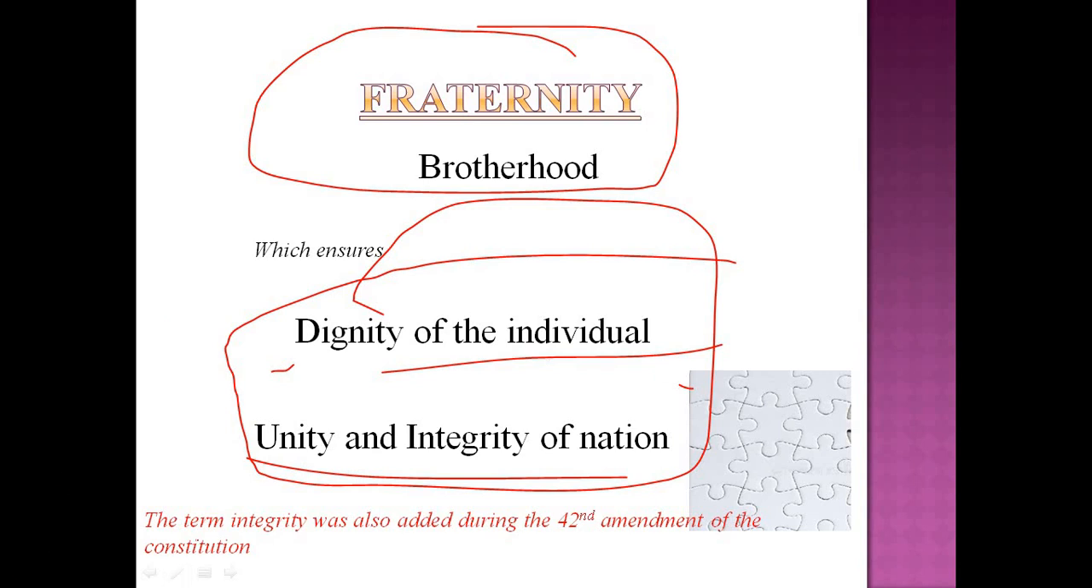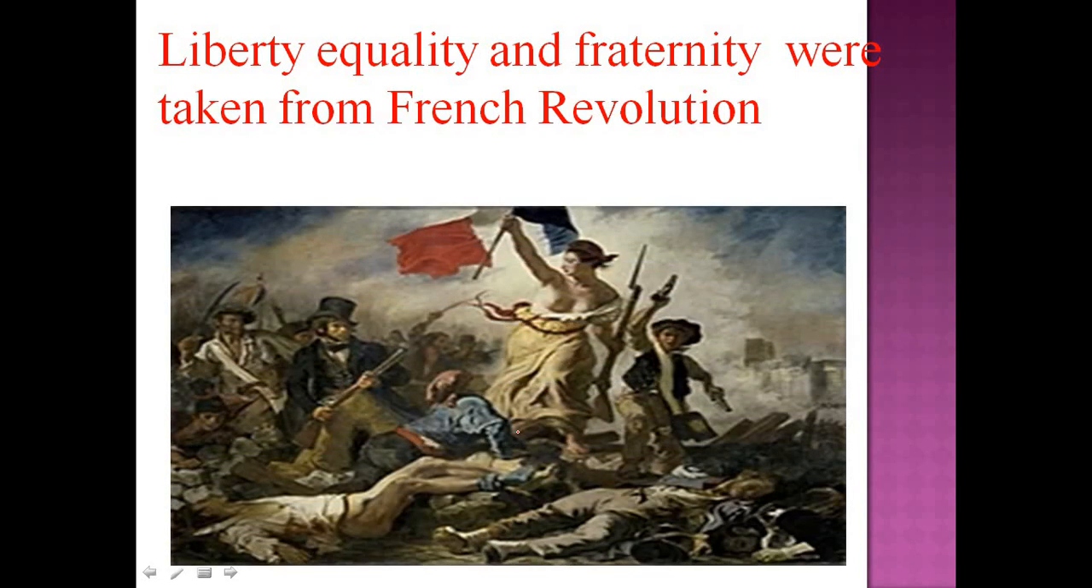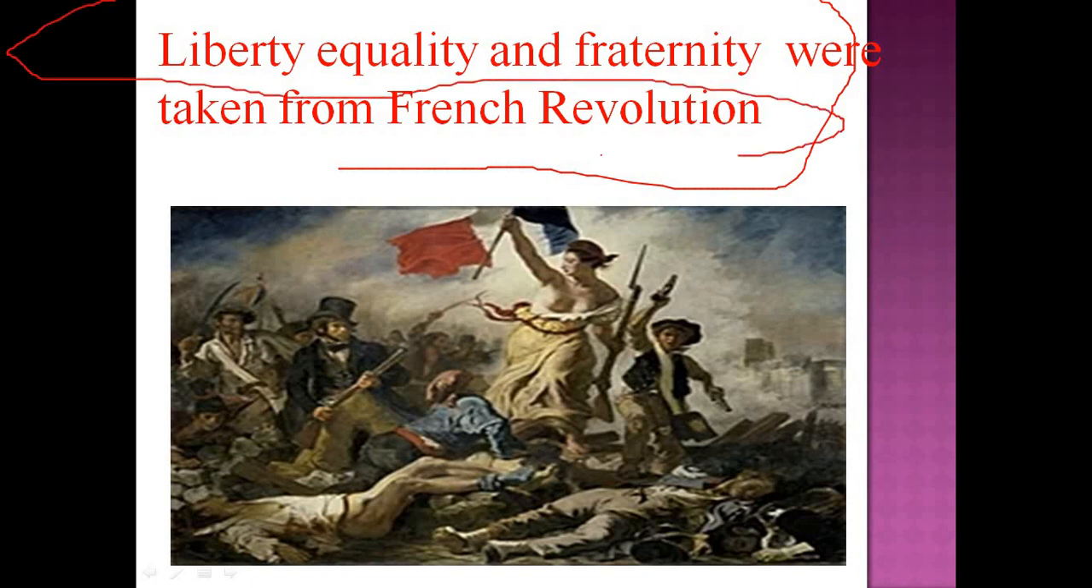The term integrity is also an addition, added during the 42nd Amendment of the Constitution. We have already mentioned that the terms socialist and secular were also added during the 42nd Amendment, and finally you have another addition, that is integrity. So these three additions, socialist, secular, and integrity, belong to the 42nd Amendment. And liberty, equality, and fraternity, which we have already understood, are taken from the French Revolution. These are ideals given by the French Revolution to our Constitution.